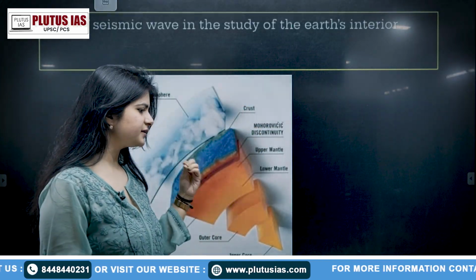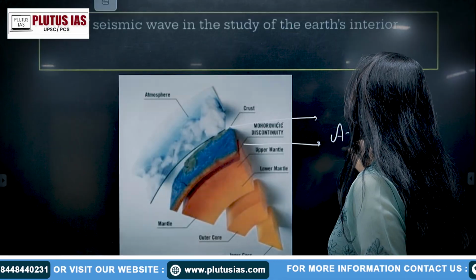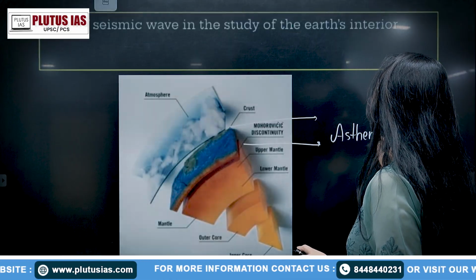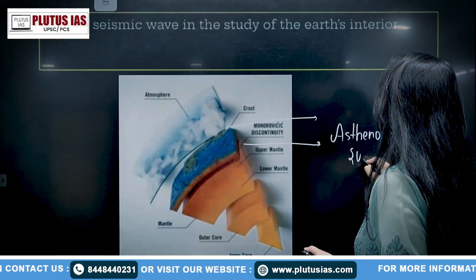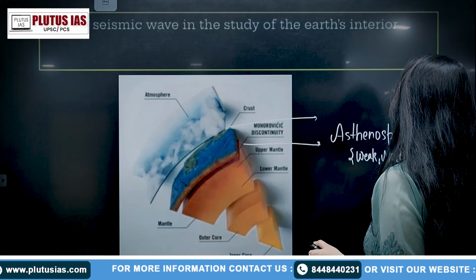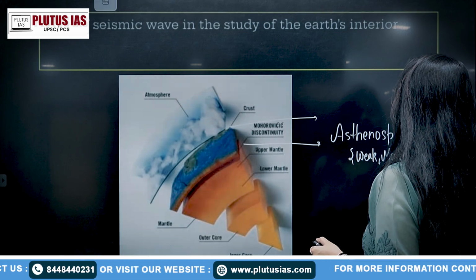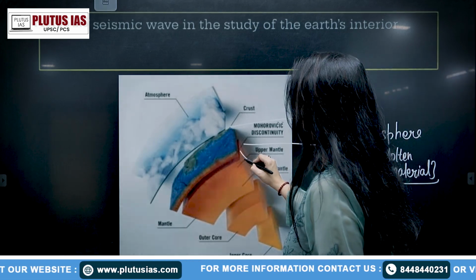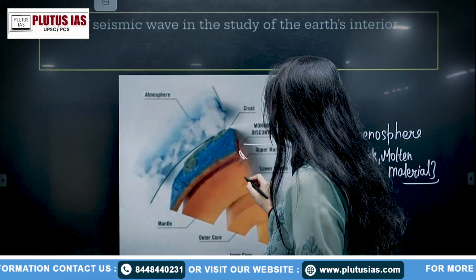To understand this, we know that the crust is the upper layer, right? And apart from that, we have the weak layer, which we call the asthenosphere. Why weak? Because it has molten material, right? We also call it the upper part of the mantle. Then we have the lower mantle.